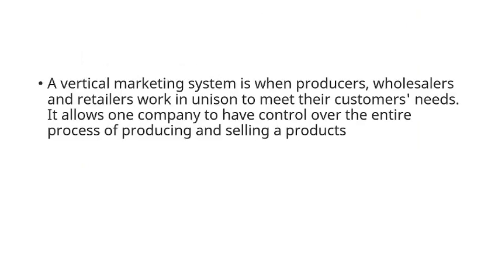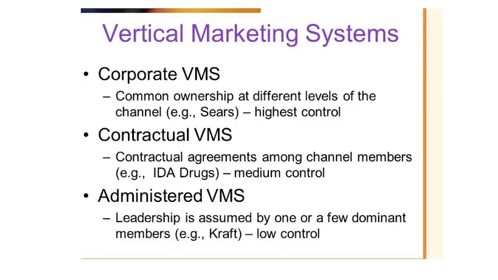Let's see what VMS is. VMS is when the producer, wholesaler and retailer work in union to meet their customer needs. It allows one company to have control over the entire process of producing and selling products. There are three types, which can be asked in the form of match the column: corporate VMS, contractual VMS and administered VMS.